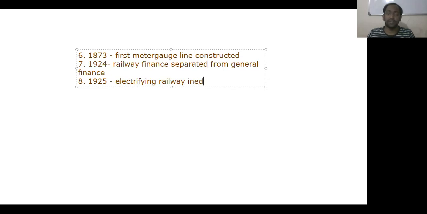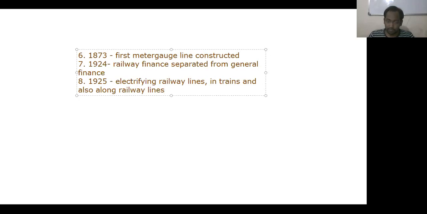It means they introduced electricity in trains and also along railway lines. Okay, right? And this is an important one. You have to remember that in the year 1925, they started electrifying railways.